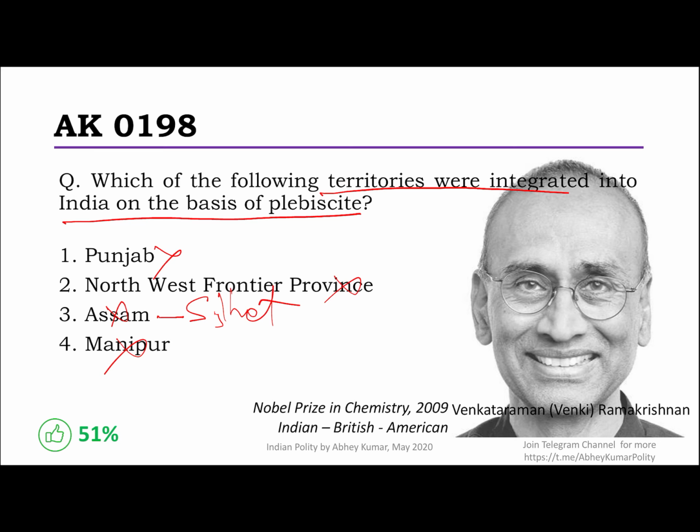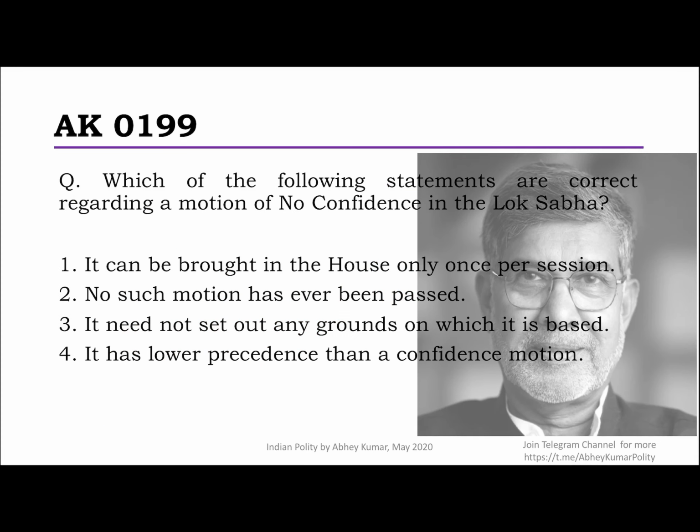So next question that we have here is which of the following statements are correct regarding a motion of no confidence in the Lok Sabha? A very kind of question where a lot of debates happened, I see on the channel and the discussion group which used to exist till now, and the performance also was not extraordinarily high. So let's take these options one by one. First statement says it can be brought in the House only once per session. There is no such requirement in the Constitution or in the rules. In fact, no confidence motion is not in the Constitution itself.